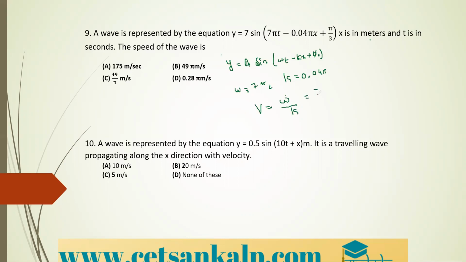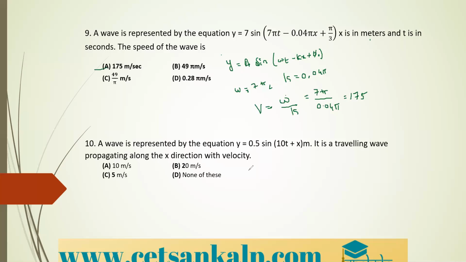So what is omega? That is 7 into pi. And what is k? That is 0.04 into pi. So 7 divided by 0.04, that is nothing but what? 175 meter per second. Correct? Just divide 7 by 0.04, you will get 175 meter per second. Here the pi value will get cancelled. Therefore, the correct option is what? That is option A is the correct option here.